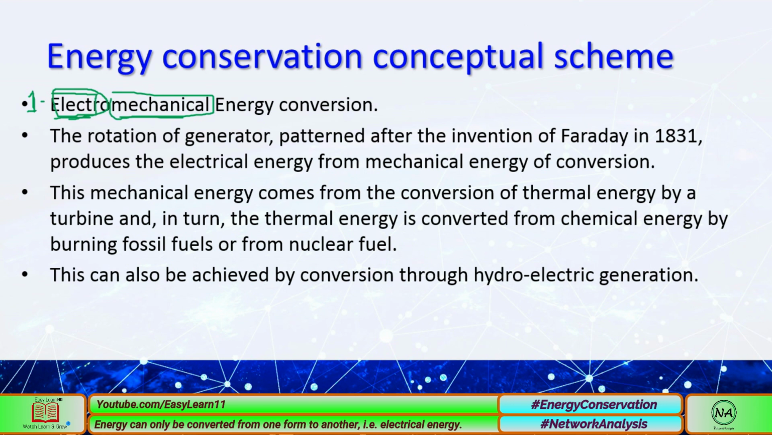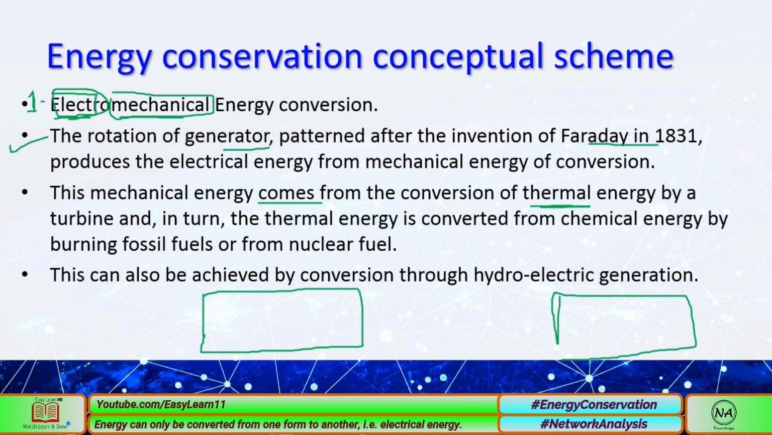Electromechanical movements like mechatronics. Anyway, the rotation of the generator, patterned after the invention of Faraday, as we already discussed, produces electrical energy from mechanical energy conversion. The mechanical energy comes from the conversion of thermal energy. Okay, so if we discuss this example, suppose that this is a generating station.